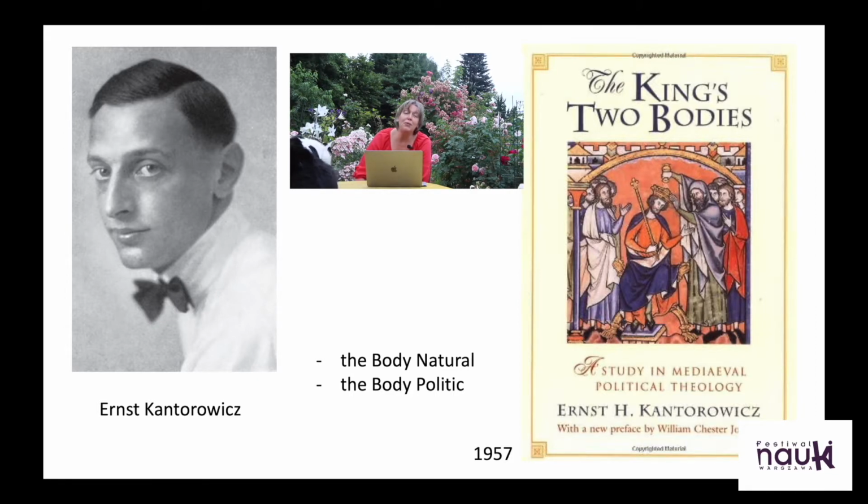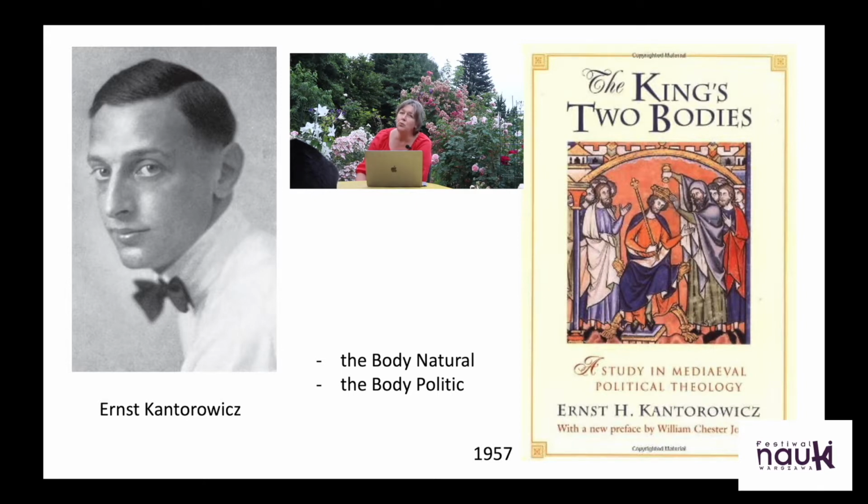He was born before the independence of Poland was regained, so officially he was born in the German Empire. His name was Ernst Kantorowicz, and he was a historian, mostly interested in medieval kings, and he published his very influential book in 1957 entitled The King's Two Bodies.